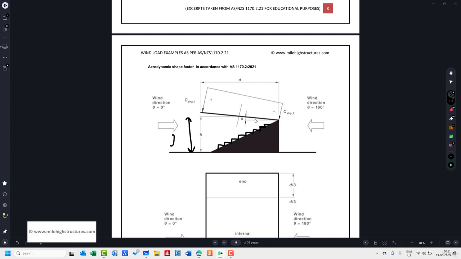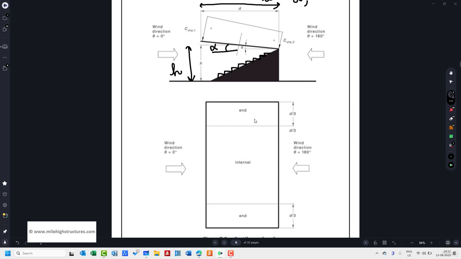So at the lower point, let us assume the height is h here. The span of the cantilever roof, let us assume, is small d. The third thing we need to consider is the inclination of the cantilever roof from the horizontal, that shall be taken as alpha. So these are the three parameters we need to understand: d, alpha, and h. After that, the fourth parameter is the length of the roof, which we can also consider.